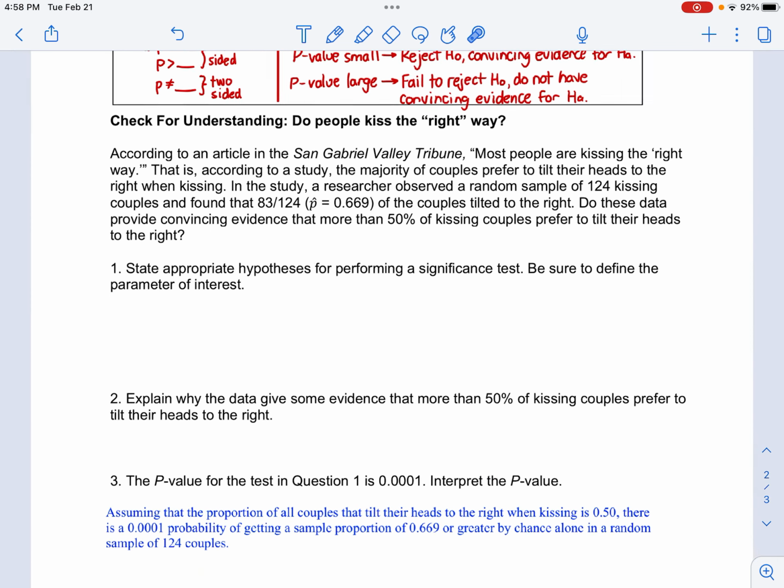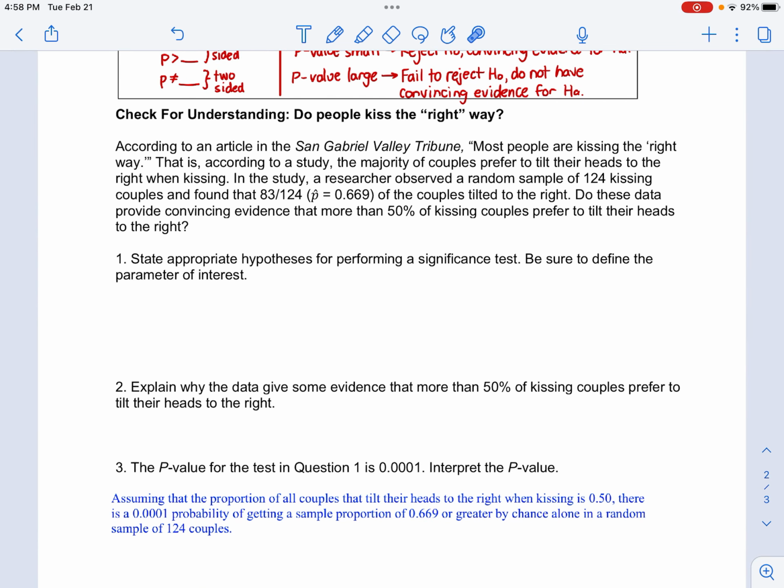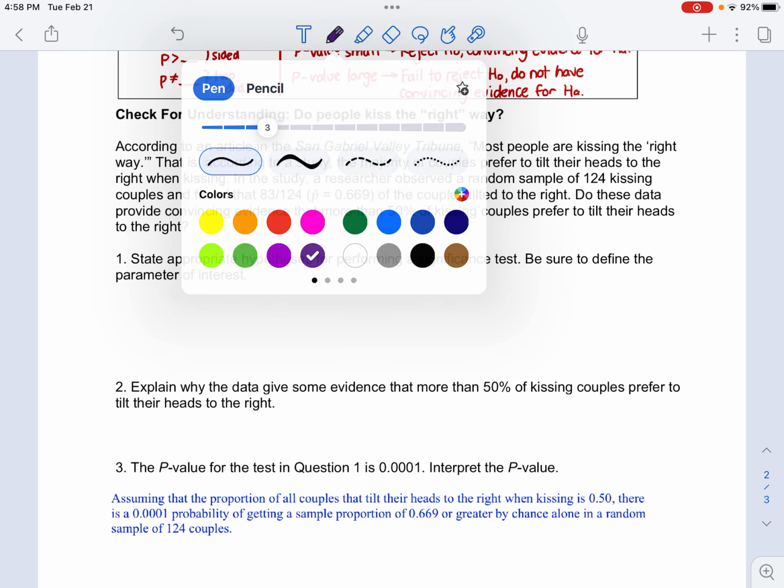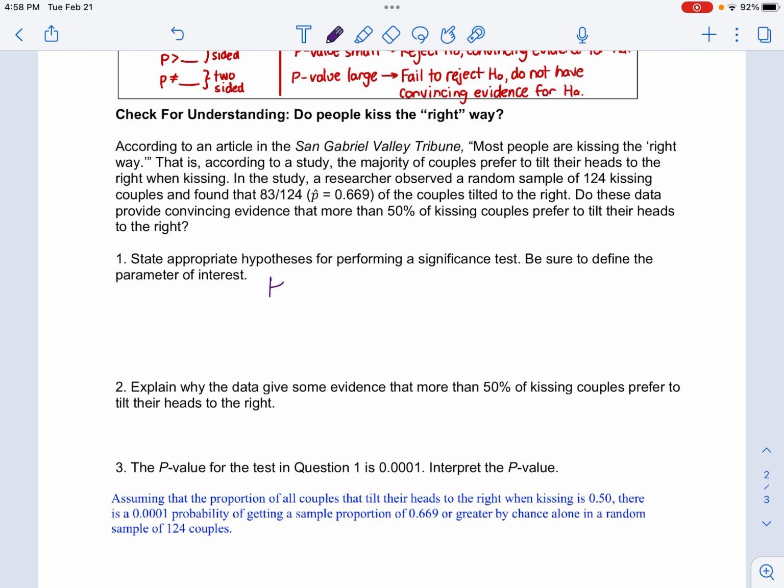Okay. So, number one is just what are the appropriate hypotheses, both the null and the alternative? The null is we have no basis for anything. So, I'd say it's 50-50. 50% of the time people tilt left and 50% of the time they tilt right.